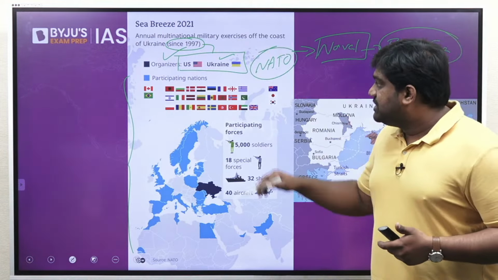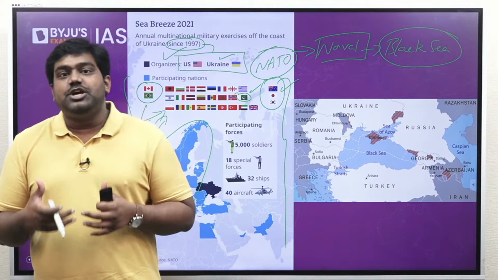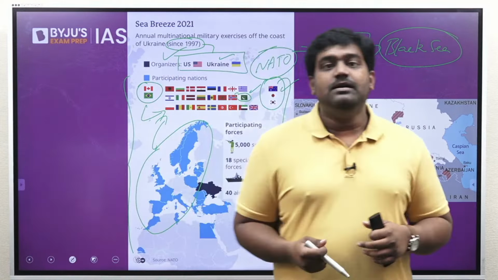part in this exercise. So this exercise was one of the precursors to the Russia-Ukraine conflict, which has broken out this year. The stage for the Russia-Ukraine conflict was being laid for many years. Last year, this exercise, which was held in the Black Sea, actually increased tensions between Ukraine and Russia, because Russia wasn't very welcoming of the naval ships of these countries into the Black Sea.